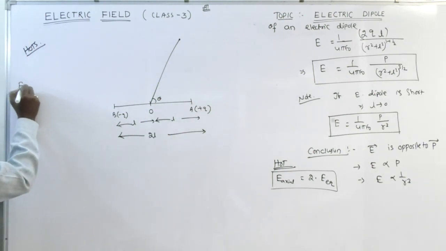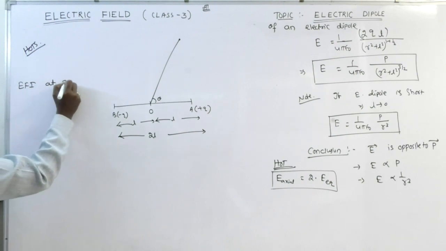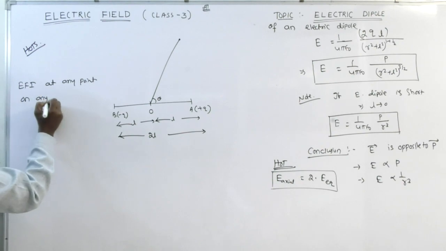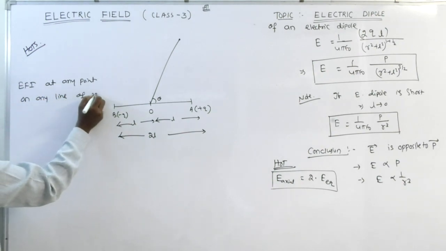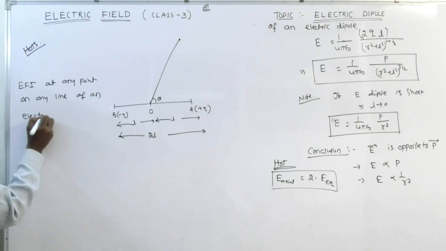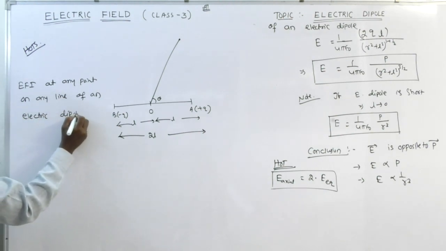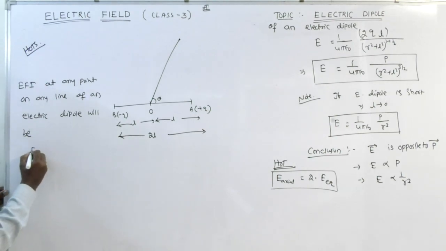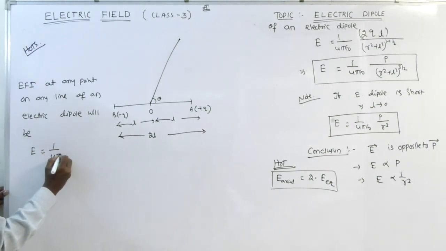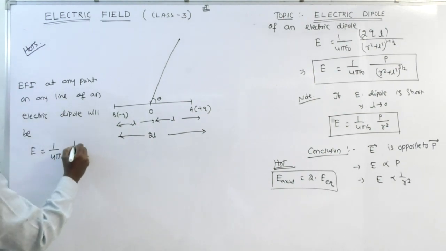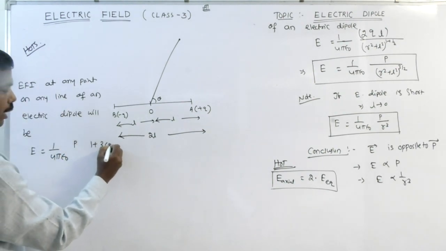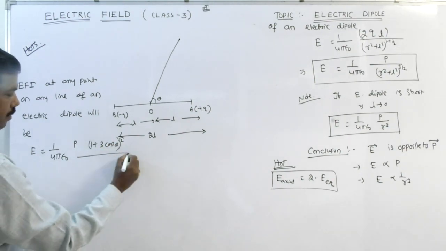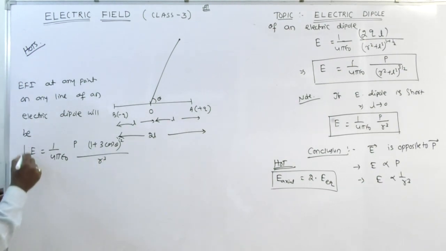So the electric field intensity at any point on any length of an electric dipole will be E is equal to 1 by 4 pi epsilon 0 into P into the square root of 1 plus 3 cos square theta, by r cube.